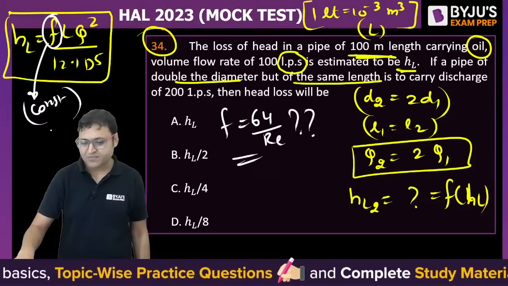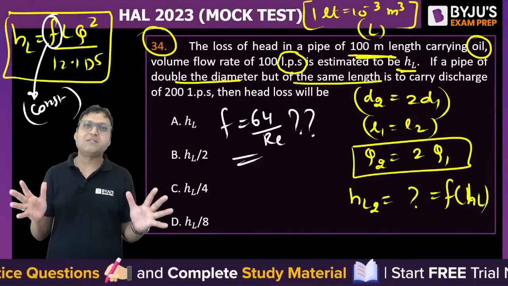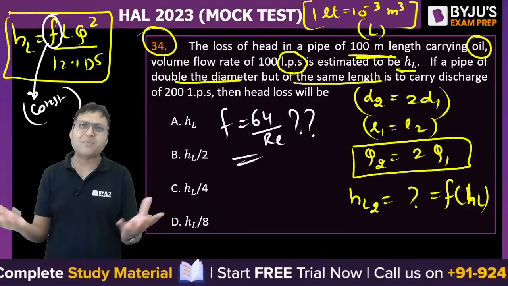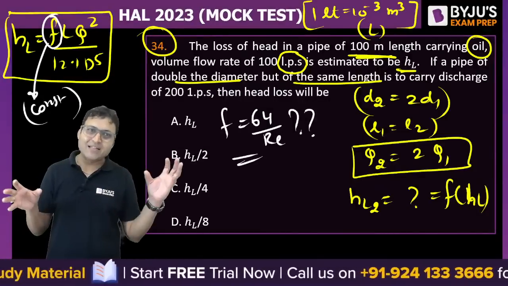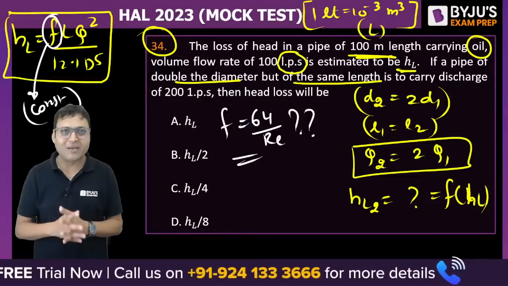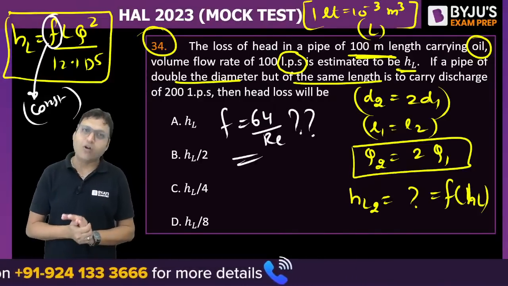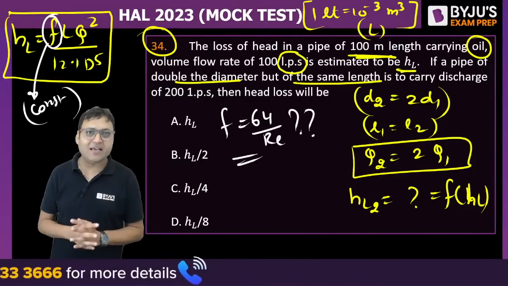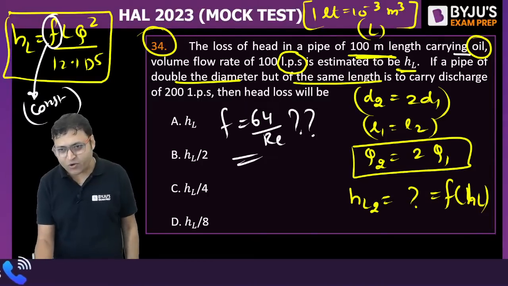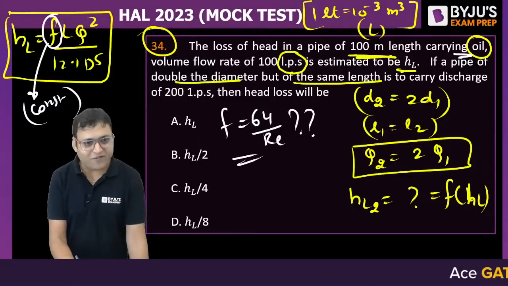Do you understand? And in case of compound pipe system, when there are multiple pipes, then in some of the pipes the flow may be laminar, in some of the pipes the flow may be turbulent, in some it may be transition. So whenever the flow is through a multi-pipe system, series combination or parallel combination, then always we have to take F is equal to constant until and unless it is mentioned in the question, right? Because there is no density of oil given in the question, we cannot find out the Reynolds number, we cannot find out whether the flow is laminar or turbulent. So F is taken as constant.